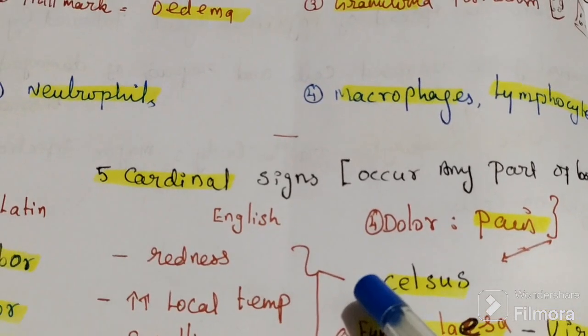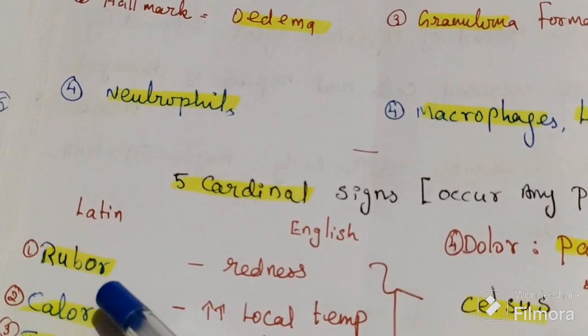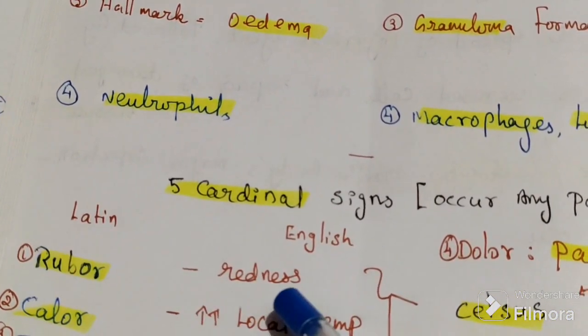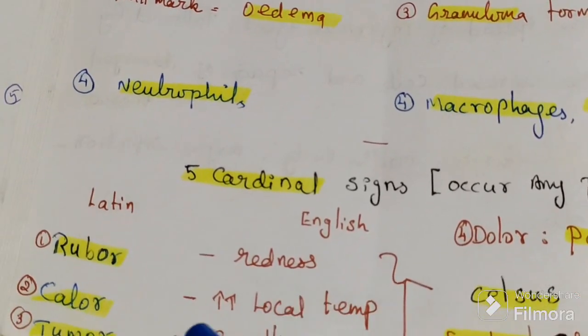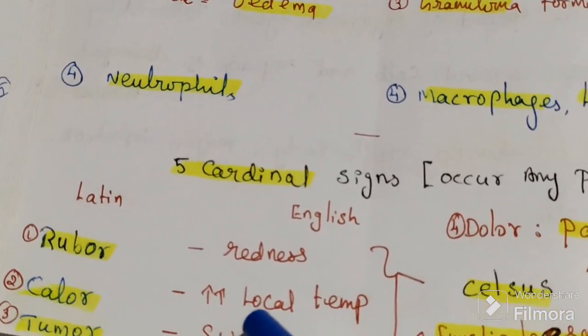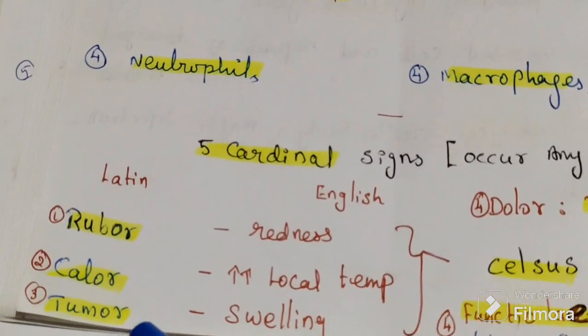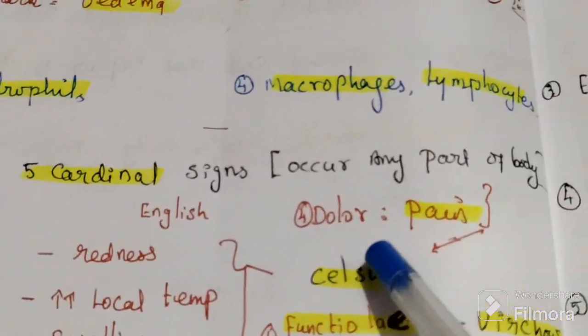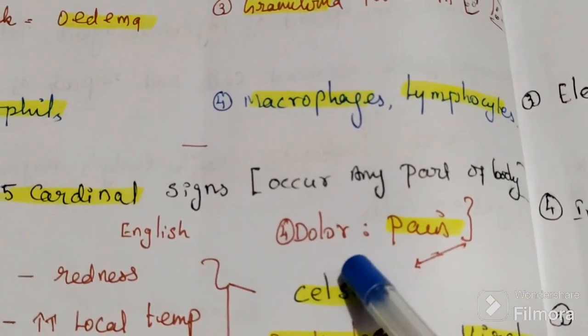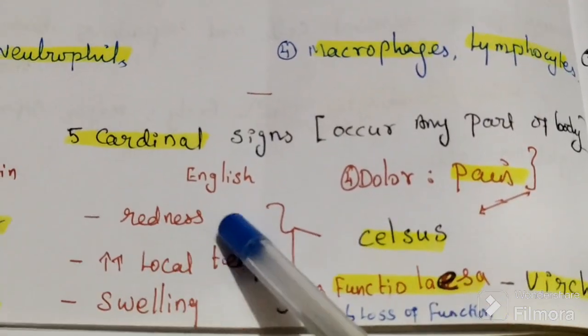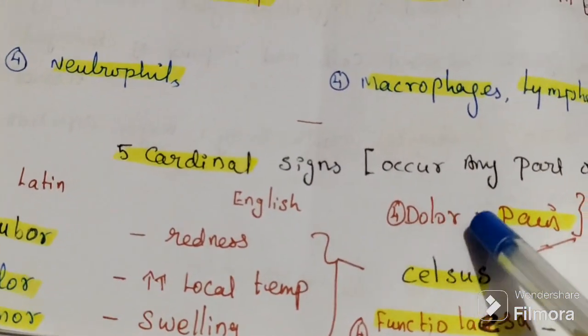These are Latin terms. Rubor means redness in English. Calor, increased local temperature. Tumor, swelling. Then dolor, pain.